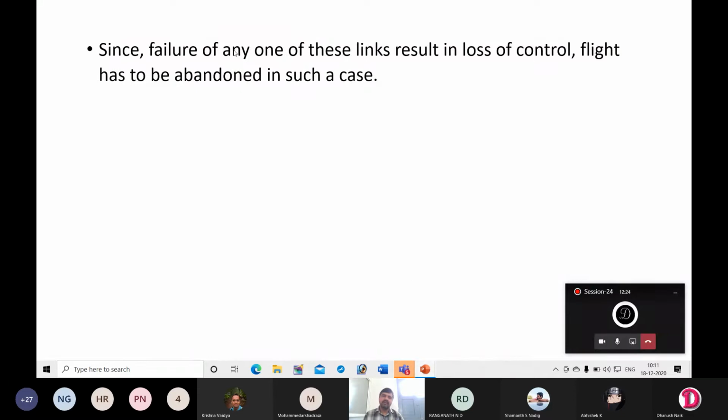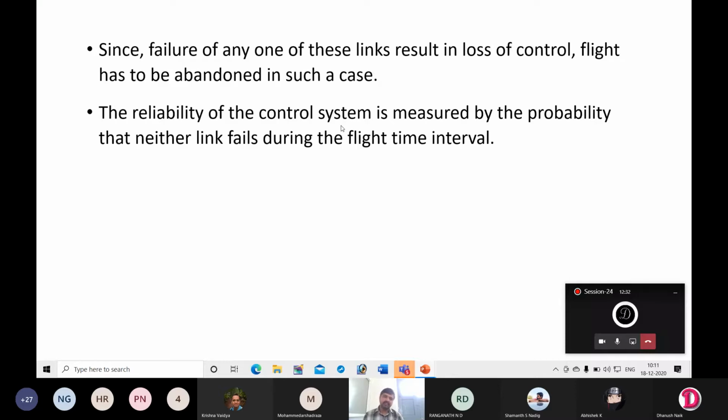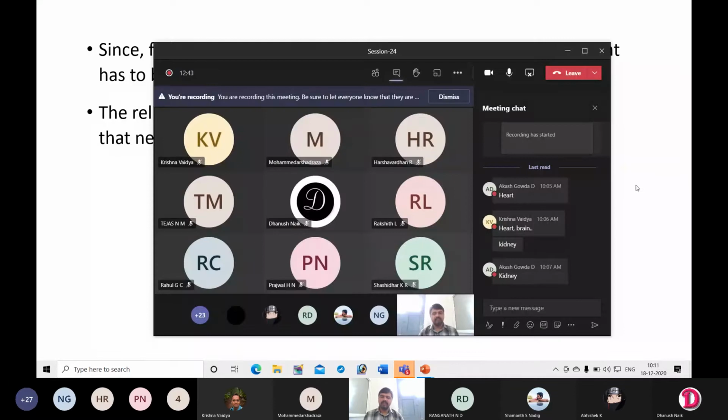Since failure of any one of these links results in loss of control, the flight has to be abandoned in such a case. The reliability of the control system is measured by the probability that neither link fails during the flight time interval. If you want to find the reliability of a system where parts are connected in series, you have to consider a condition where none of its components fail.